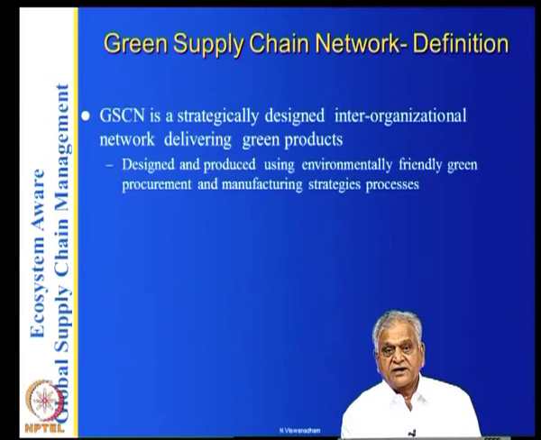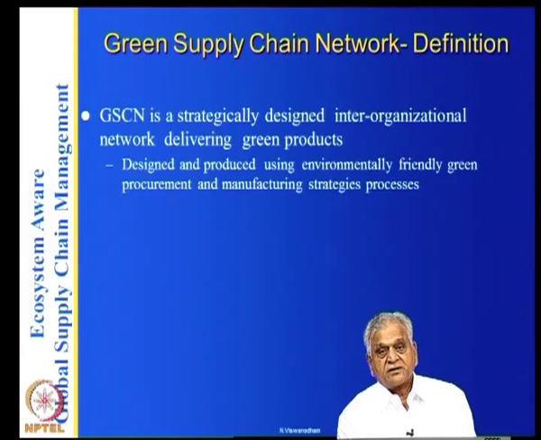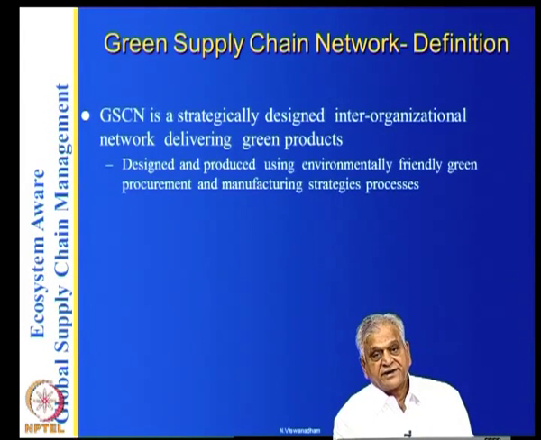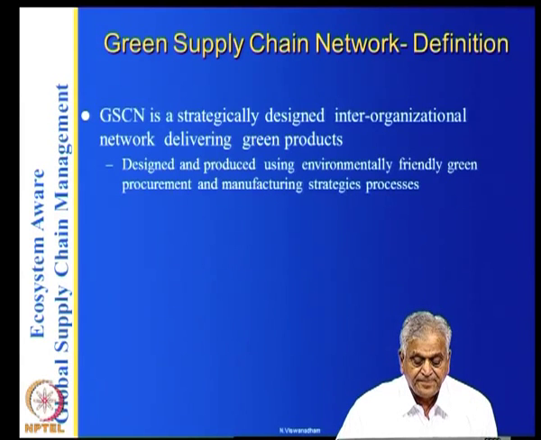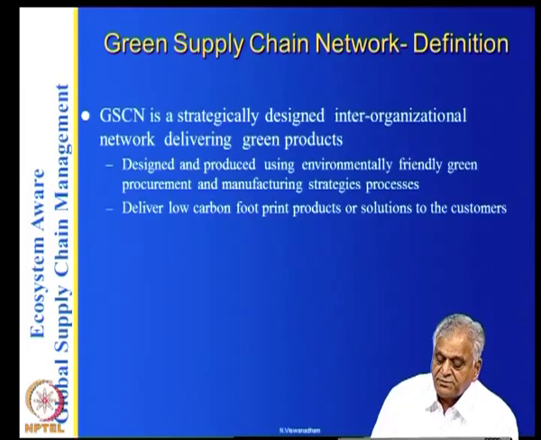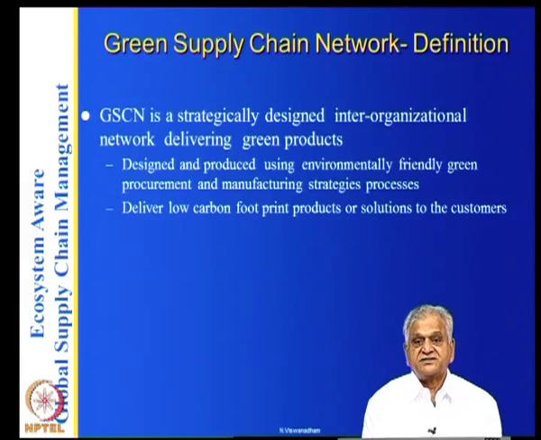So, you have designed a green product, you are producing that product, your procurement, your manufacturing, your distribution and other things are taken care of, you are minimizing your carbon credits, and you deliver low carbon footprint products or solutions to your customers.